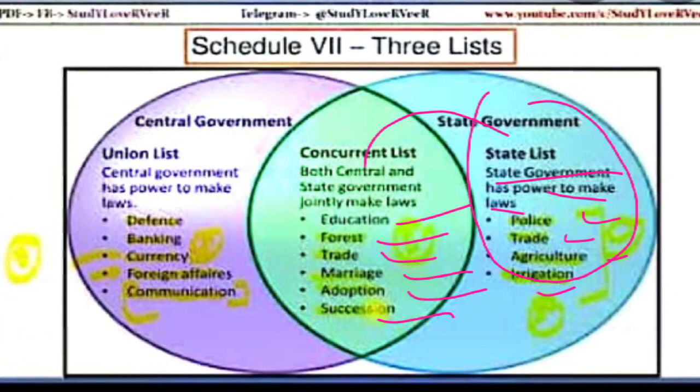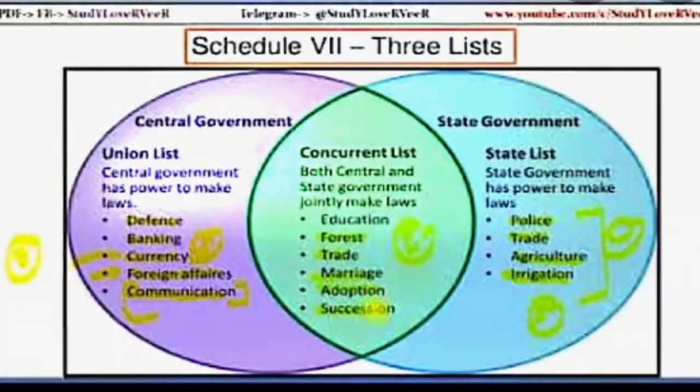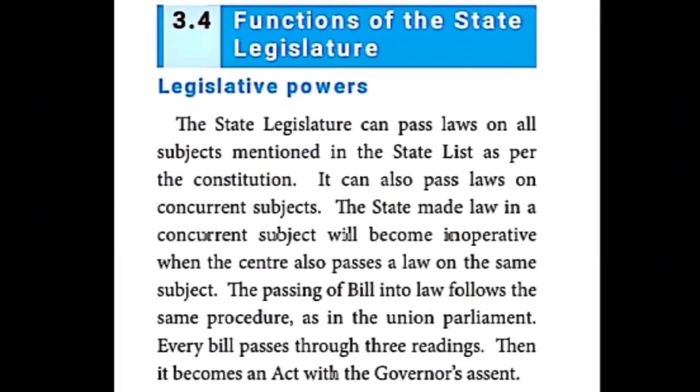But if the central government also passes a law on the same subject, the law passed by the state government will become inoperative, otherwise ineffective. Likewise it is given in this para.